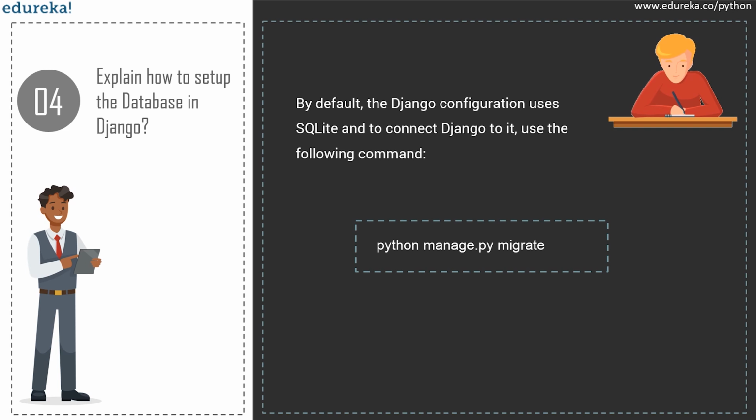In case you're working on some real big projects, you will need to use a more robust database like Oracle, MySQL, etc. Now, to connect your project to the database, you'll have to type the command python manage.py migrate. The migrate command, like I've already told you all before, will look at the installed app settings and create any necessary database tables according to the database settings in your settings.py file.